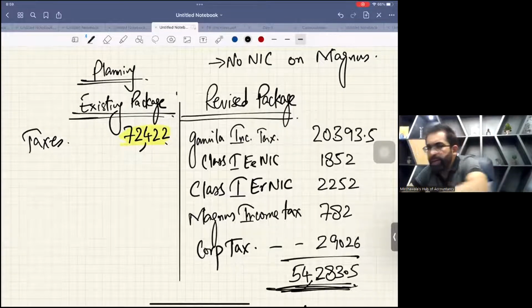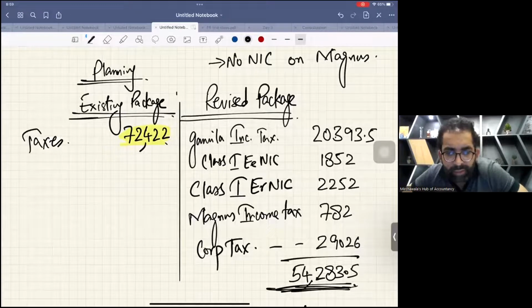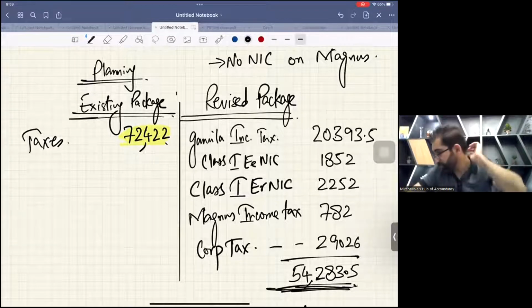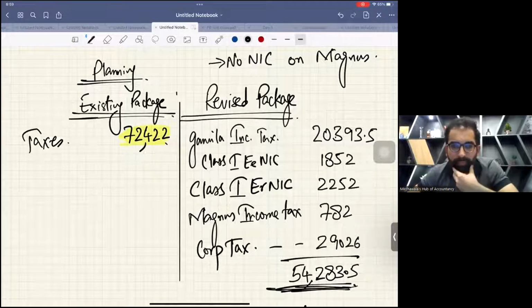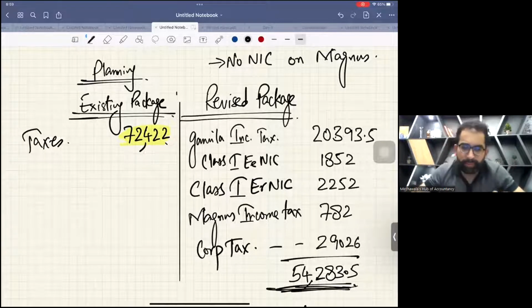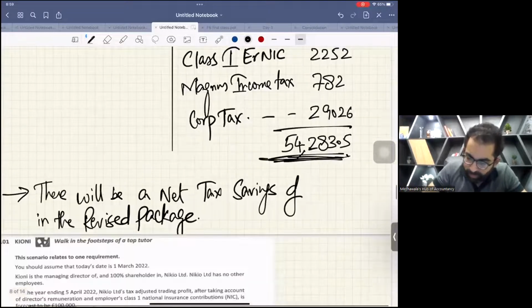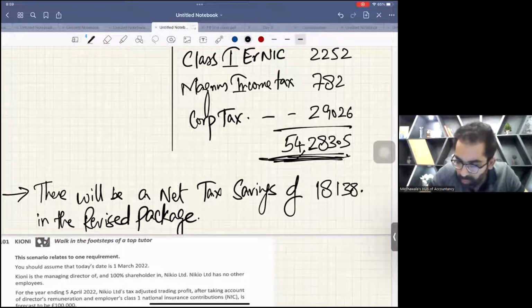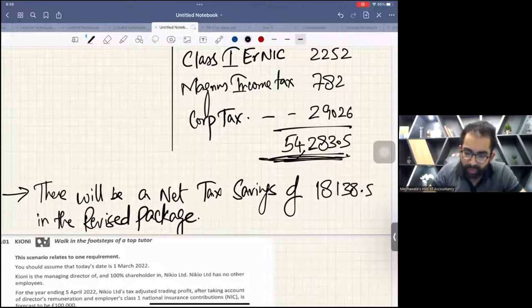Is it good or bad? Yes, the revised package is better. We are ultimately saving some taxes through this planning. Can anybody tell me the difference of these two final numbers? How much tax? 18138.5. There will be a net tax saving of 18138.5 in the revised package.